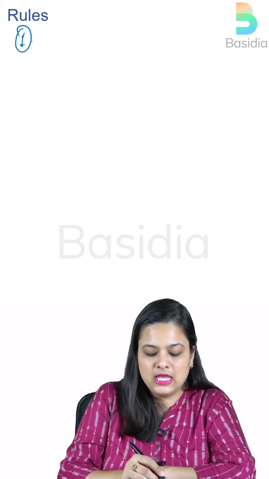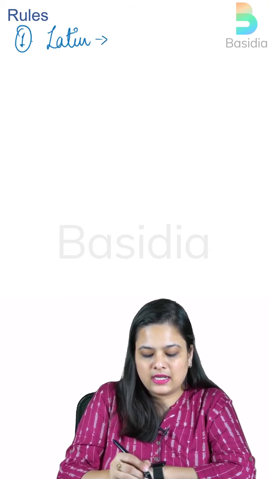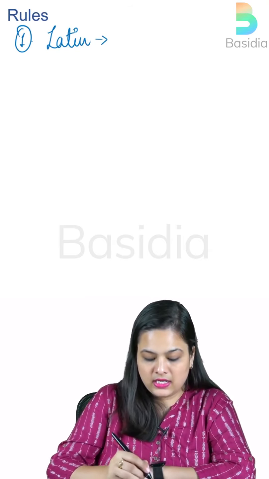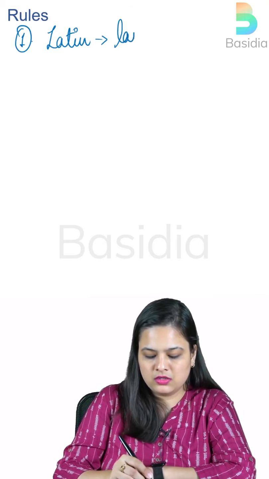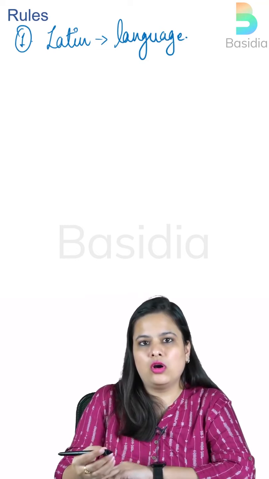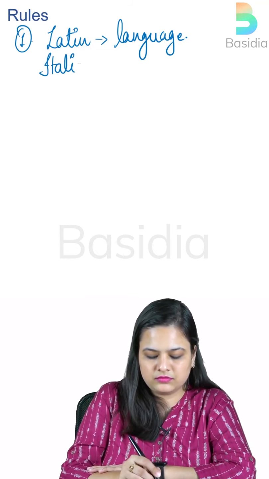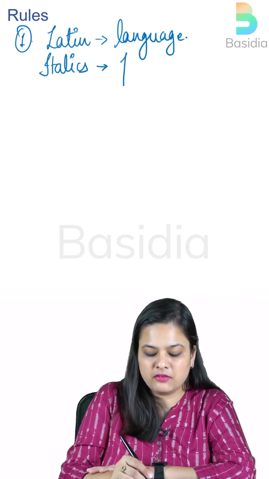Okay, so the first rule of binomial nomenclature is that the name should be in Latin. It should be Latinized. Latin is the language, and all these words should be italicized. That means it is a font.